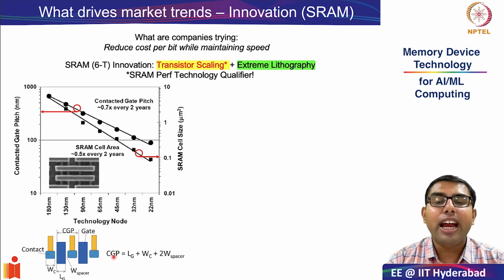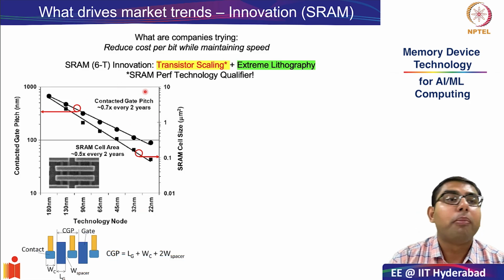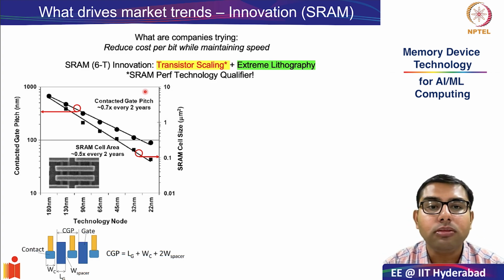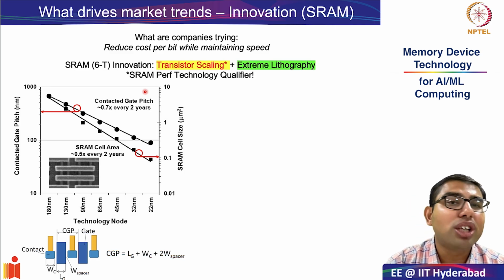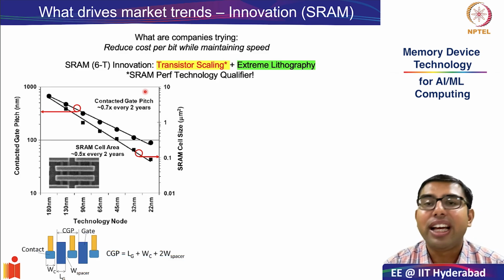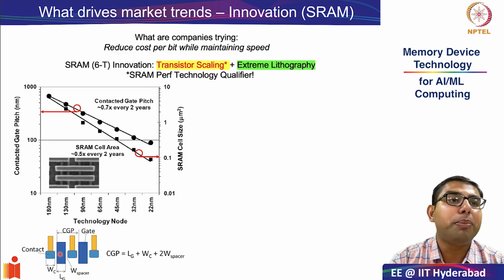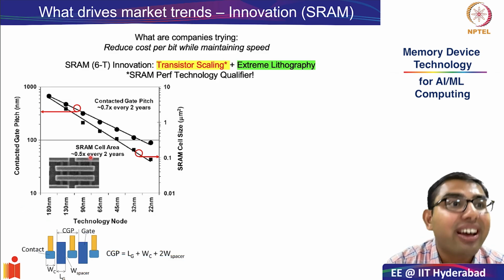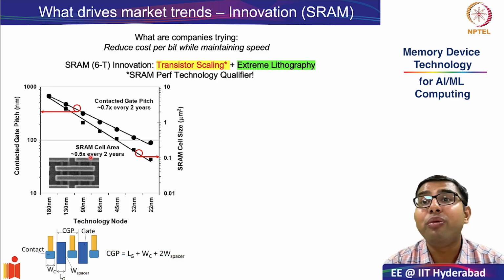The contacted gate pitch is reducing every technology node, as you can see, by a factor of 0.7x every 2 years. Why is this number 0.7x very special? Because it is roughly 1 by root 2. 0.707 is 1 by root 2. So if the linear dimensions in the chip are reducing by 1 by root 2, you can expect that the area reduces by 1 by root 2 the whole squared, which is half.